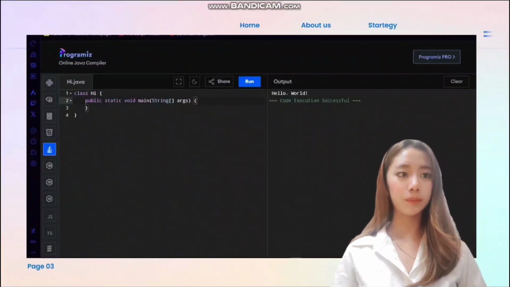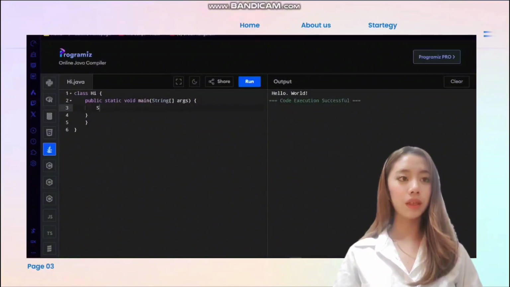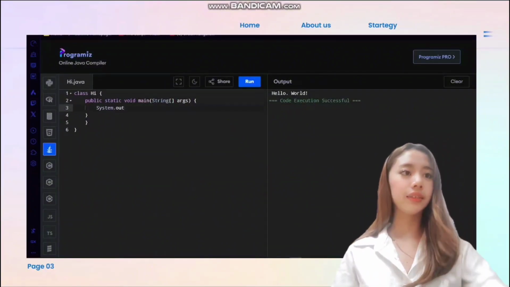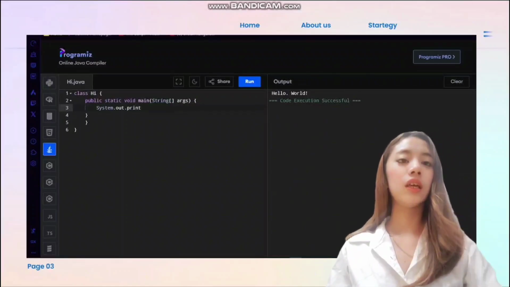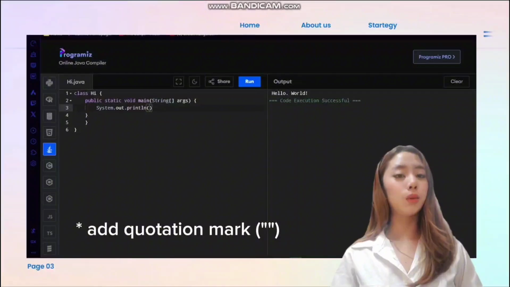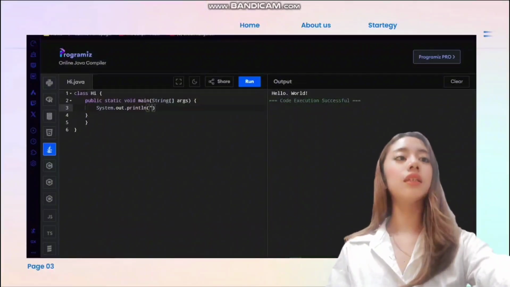So we're going to type System.out.println, open parenthesis, and we're going to type "Hello World", close parenthesis, and then semicolon.